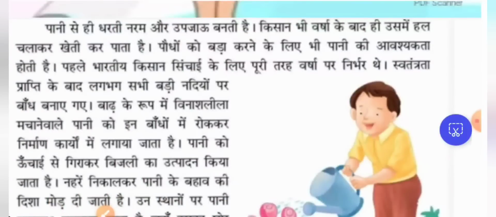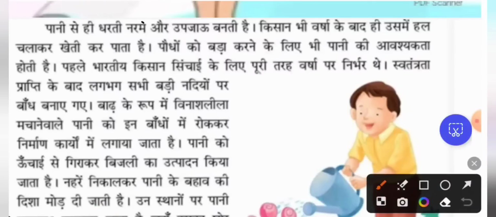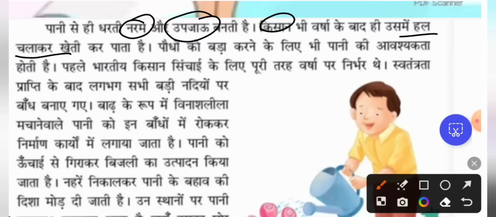It is with water that the earth becomes soft and fertile. With the help of water only, the earth becomes so soft. The farmer can plough and farm only after the rains. After the rainy season, the mud is very soft, right? Only then do the farmers carry out the ploughing activity. After the rainy season only the ploughing will happen.